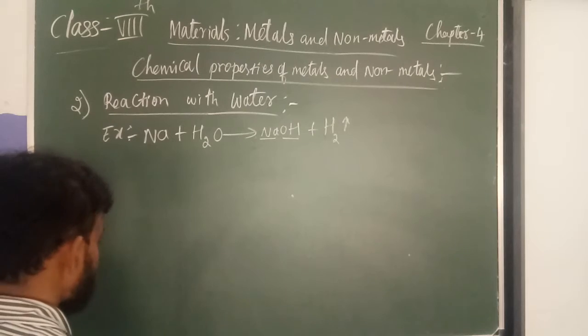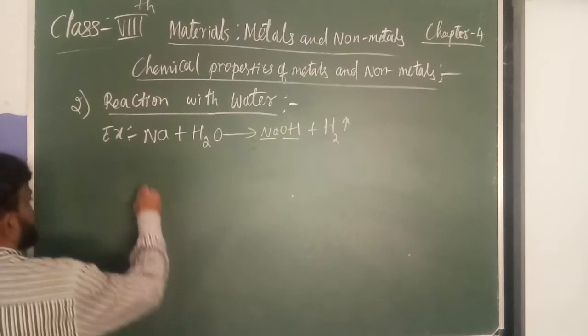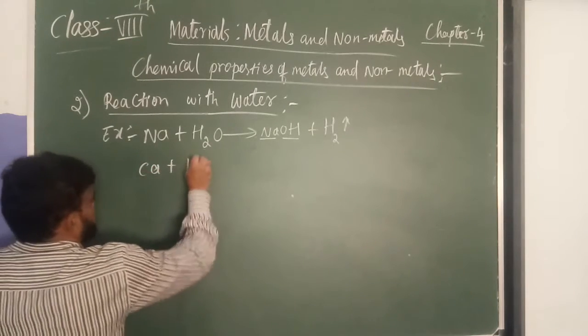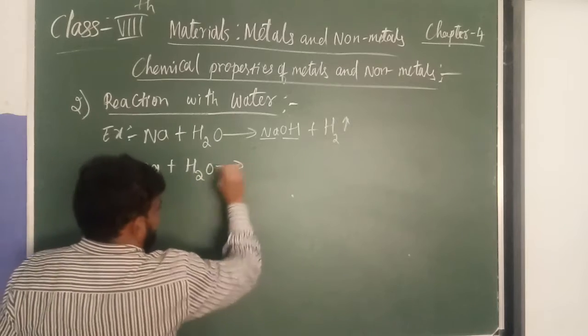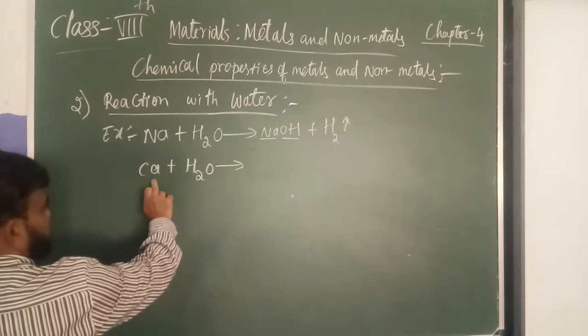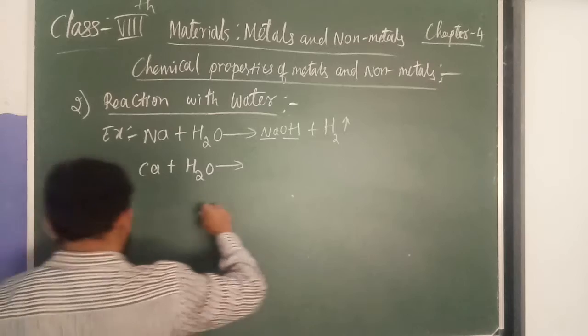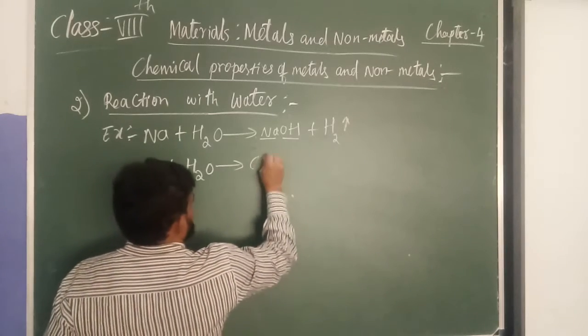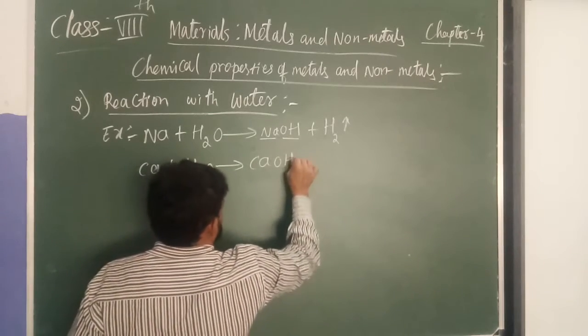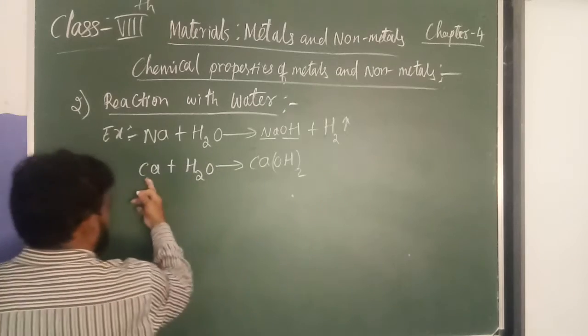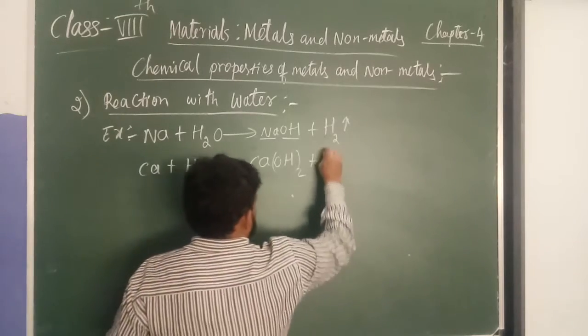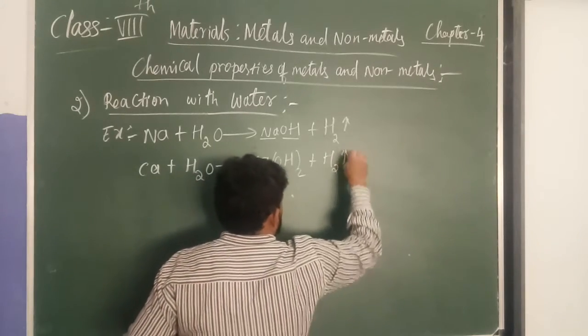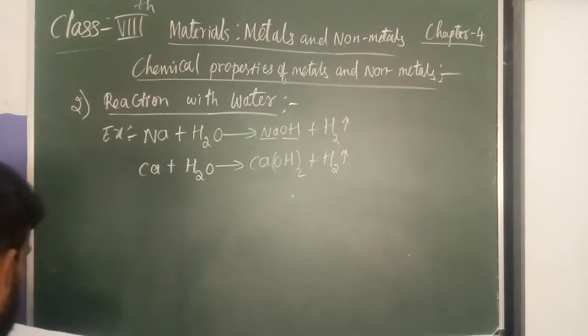Understood? Okay. We can take calcium plus water. If you take that reaction, calcium hydroxide, Ca(OH)2, will form, plus H2 gas will be released.